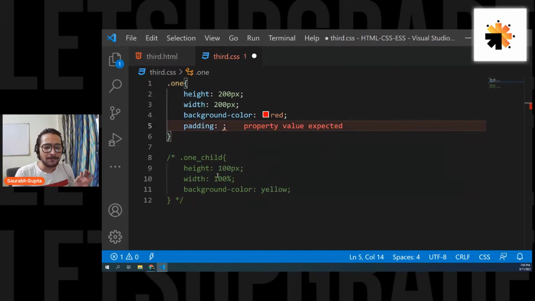Padding, you mean to say yellow dominates red? No, it's not like that. It's simply red is the parent. For all the people getting confused here, red is the parent, and inside that you have yellow. The red is actually behind, so it's not dominating, it's simply behind. That's why you cannot see that part of the red, right? Are you understanding this?